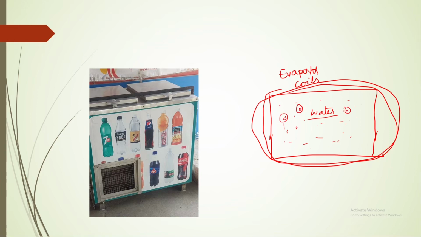These cool drink bottles are cooled by this water. Here the refrigerant flowing in the evaporator is called primary refrigerant, and the medium which is transporting heat from these cool drink bottles to the evaporator coils is called secondary refrigerant, which is water.